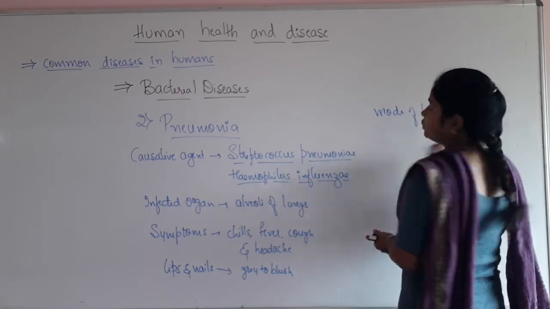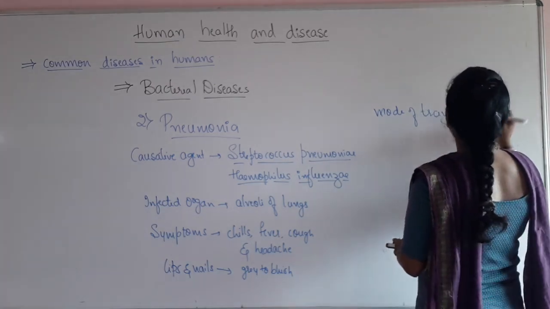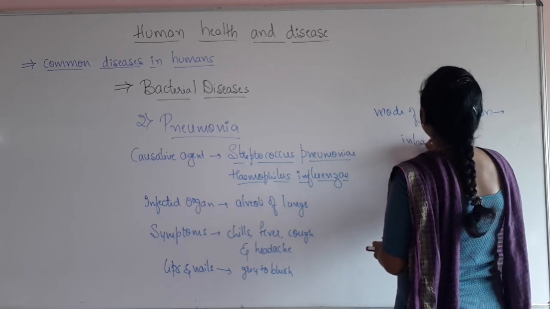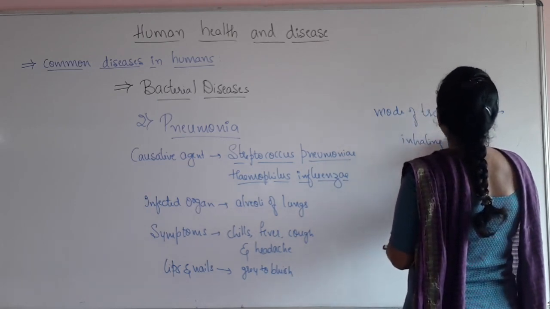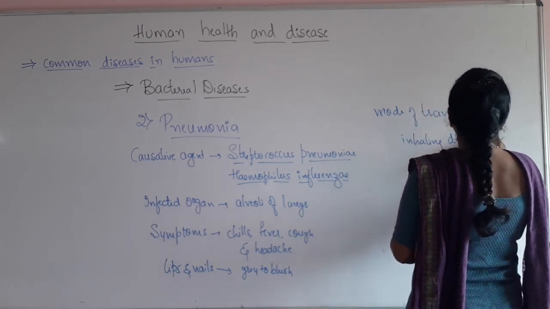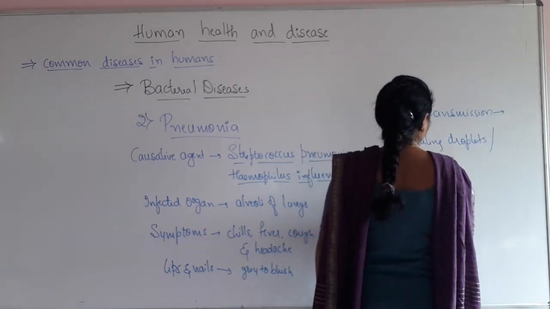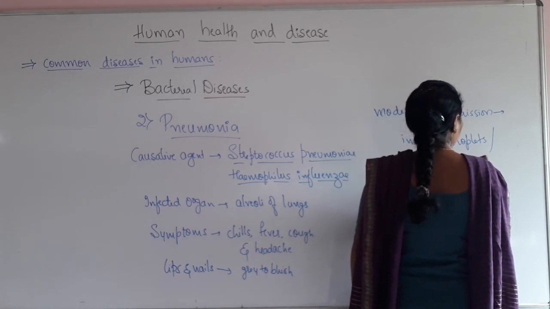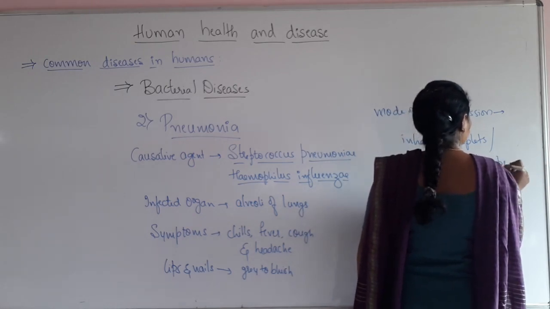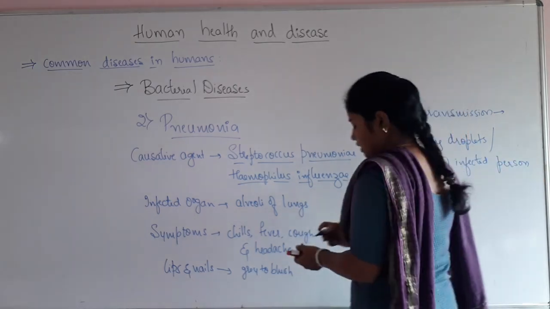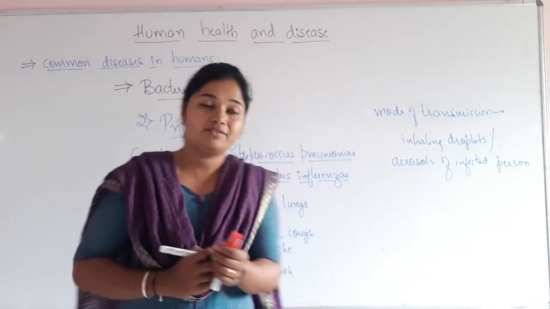Usually pneumonia is transmitted by inhaling the droplets or aerosols of an infected person. This pneumonia is an infectious disease.